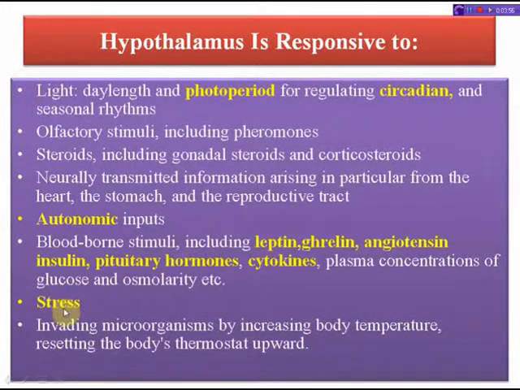The hypothalamus is responsive to stress. And next, invading microorganisms, by increasing body temperature, resetting the body's thermostat upward, are all controlled by the hypothalamus.